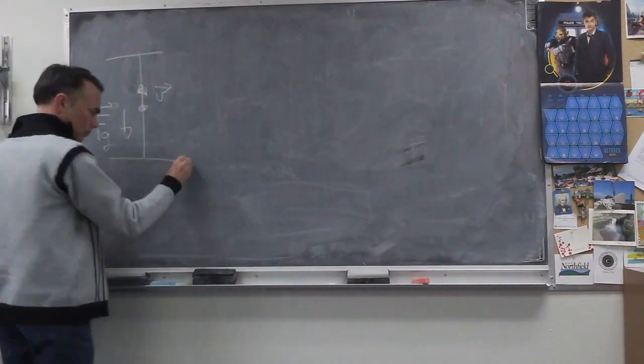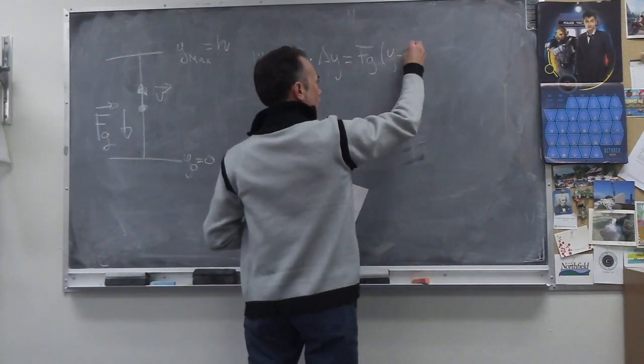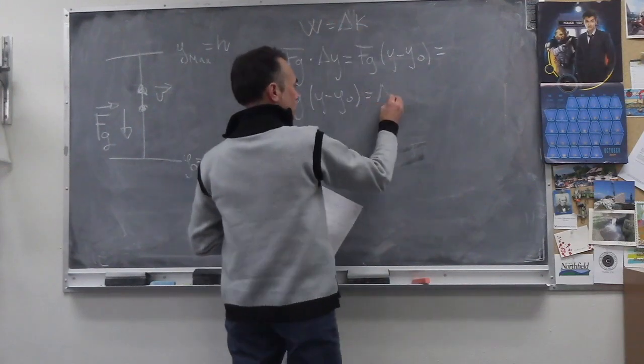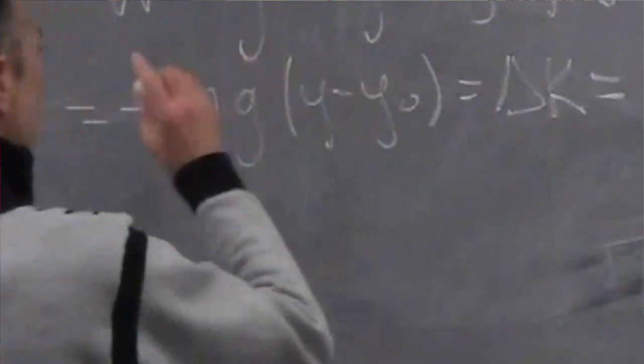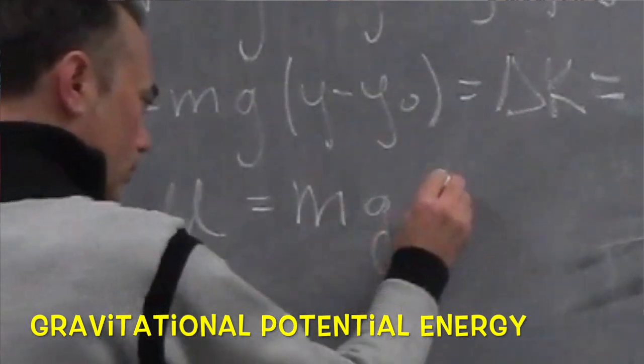We can calculate the work done by the force of gravity, F delta y, where F is mg and delta y is y final minus y naught. From the work energy theorem, we know that this is equal to the change in kinetic energy, 1/2 mv squared. This term here, we call it the potential energy due to gravity, so gravitational potential energy, mgy. The potential energy depends on the relative distribution of the particles of the physical system. In this gravitational case, it is the height of the object, the relative position of the object with respect to the surface of the Earth.